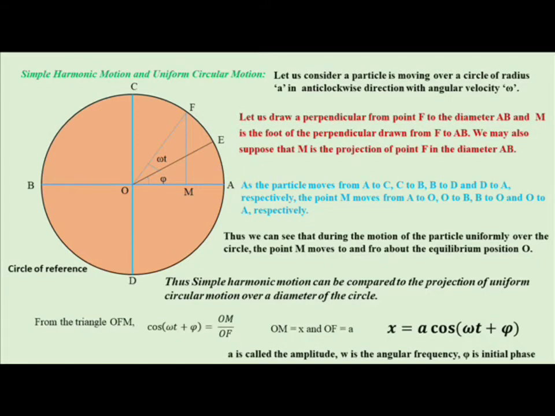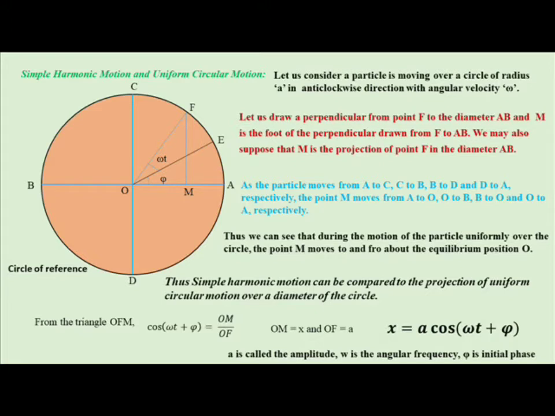Now we are discussing the relation between simple harmonic motion and uniform circular motion. As shown in this figure, a body is executing uniform circular motion on a circle of radius, we may call it OA, with an angular velocity omega in the anti-clockwise direction, and the radius of this circle is A. OA, OB, these are the radii, of value A, and we are going to find the relation between simple harmonic motion and this uniform circular motion.